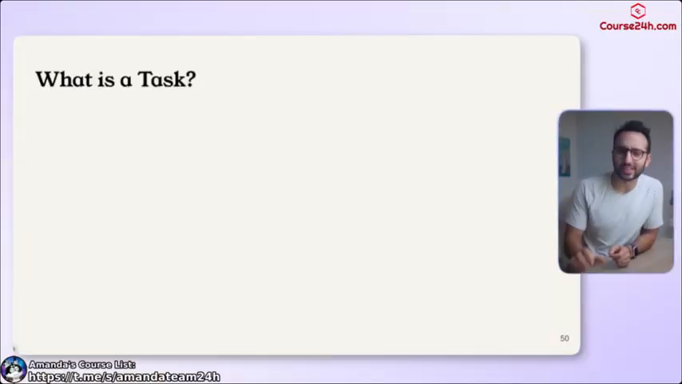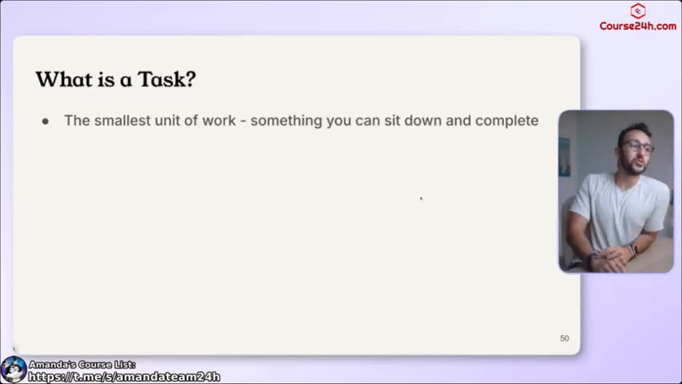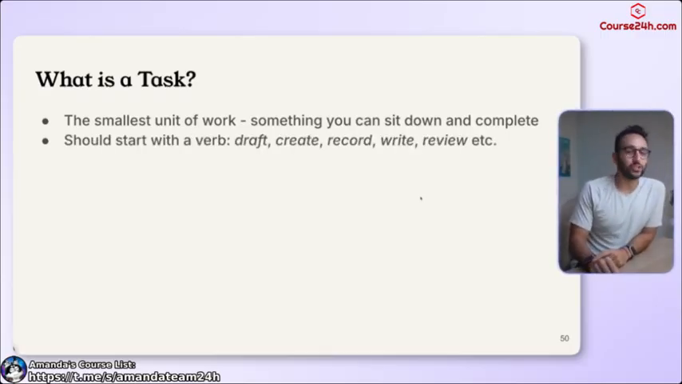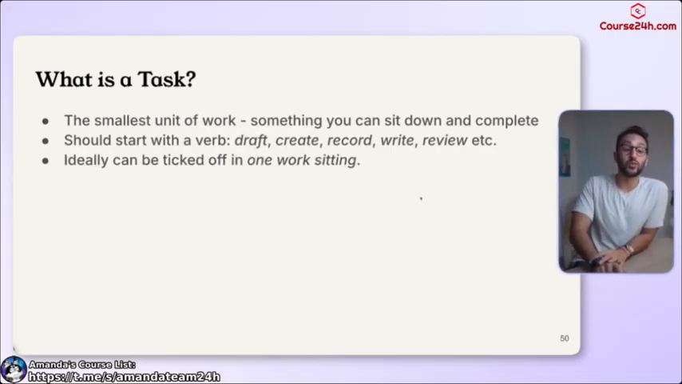We're starting basic. What is a task? A task is the smallest unit of work, something you can sit down and complete. It should ideally start with a verb like draft, create, record, write, review, etc. Ideally, it can be ticked off in one work sitting. This is how we are defining a task.